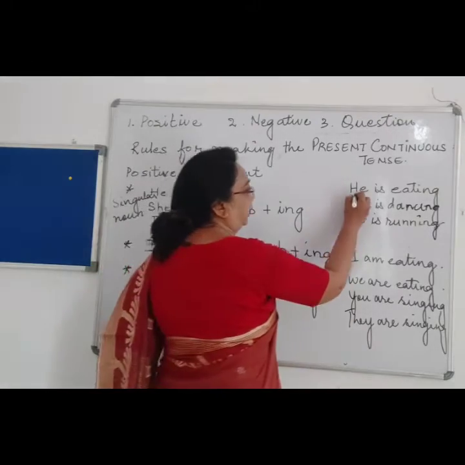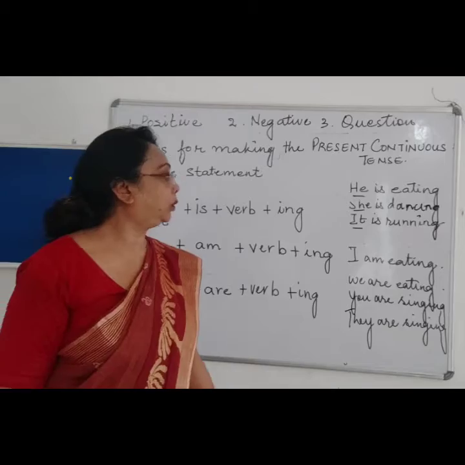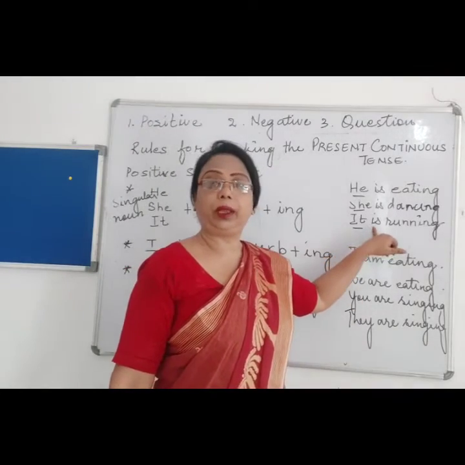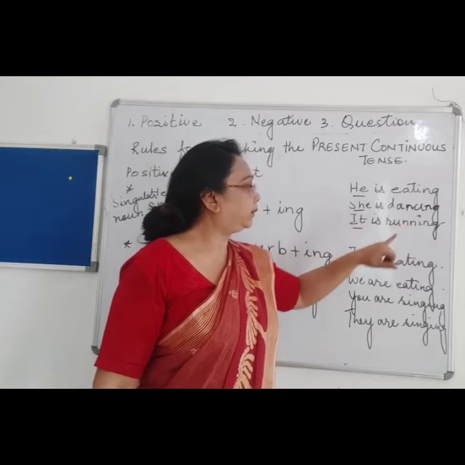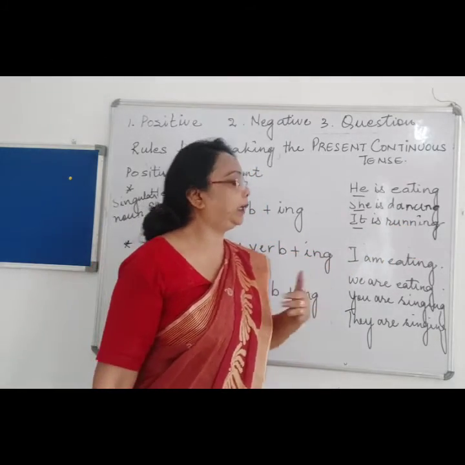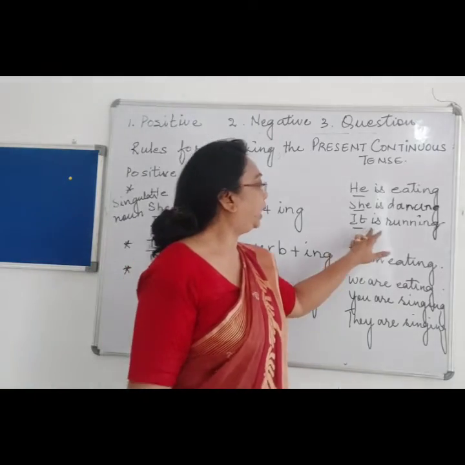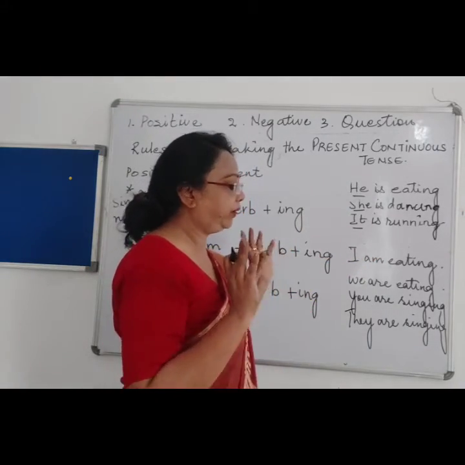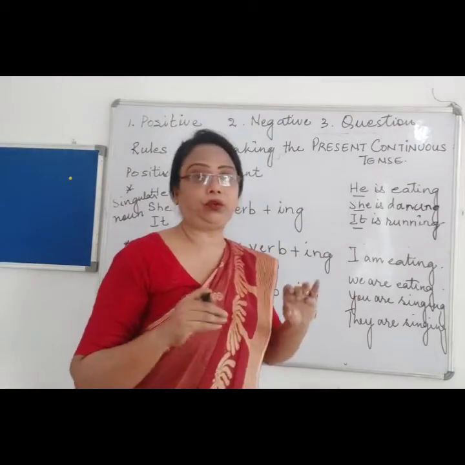Now, he, she, it, what are they? They are singular nouns. Is is a helping verb, and eating, running, dancing are verbs, action words. They define what a particular person is doing.